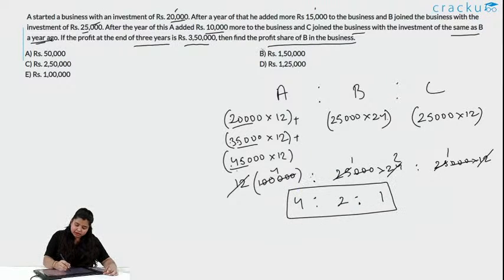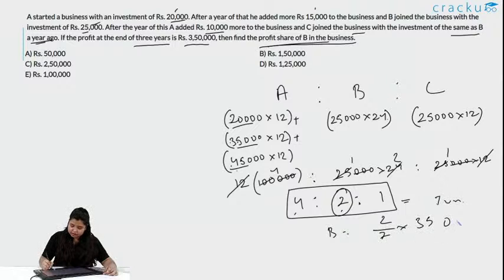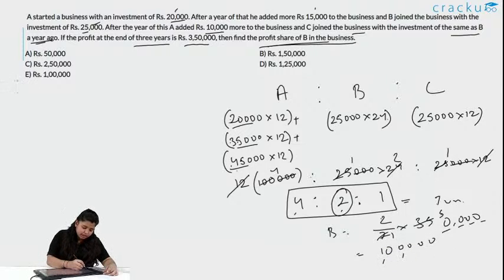What is the question saying? Find the profit share of B. What is the profit share of B? It is 2. What is the total ratio? It is 4 plus 2 plus 1, 7 units. So, profit share of B is 2/7 into 350000, right. 7 fives are 35, 5 twos are 10, write 10 here and count the zeros, 4. So, option E is the correct answer.